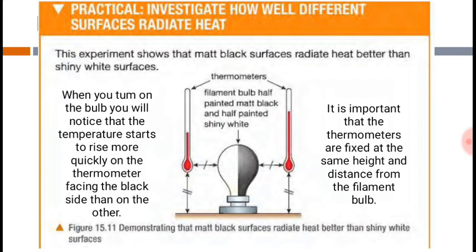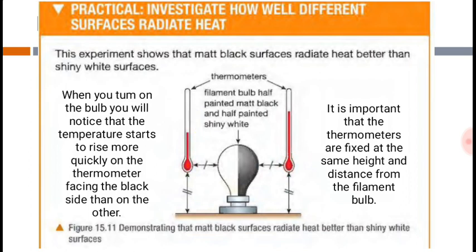When you switch on the light, you will notice that the level of the mercury on the right side, which is next to the black surface, rises up. It shoots up, whereas the thermometer next to the shiny surface doesn't go up.